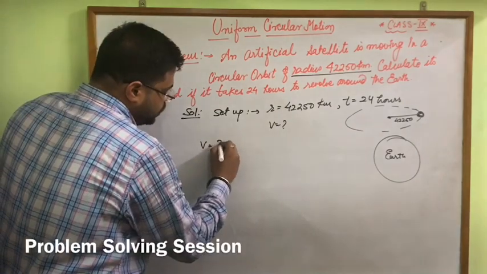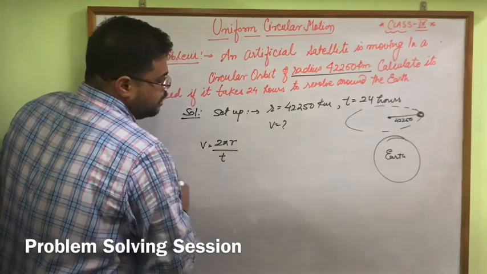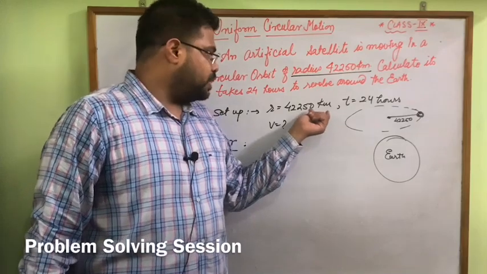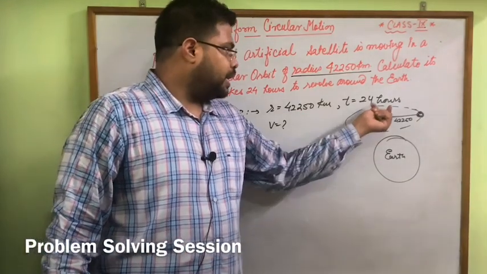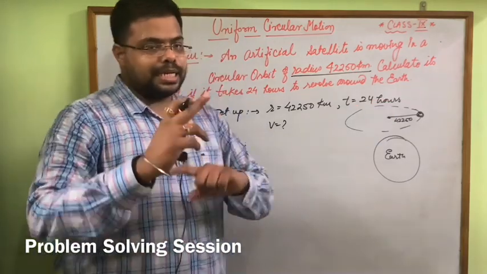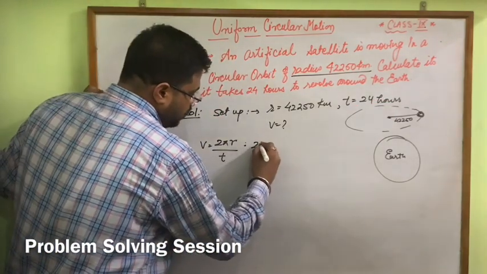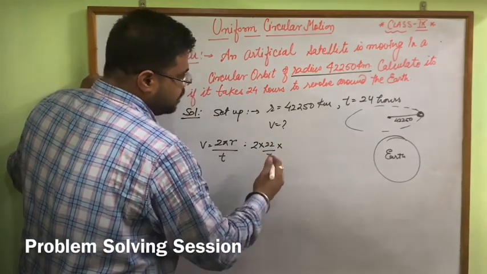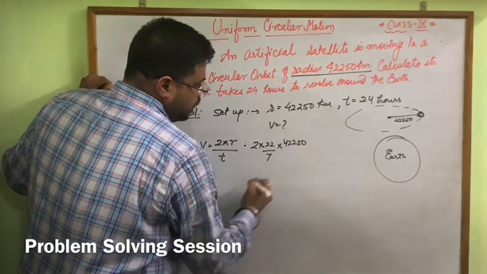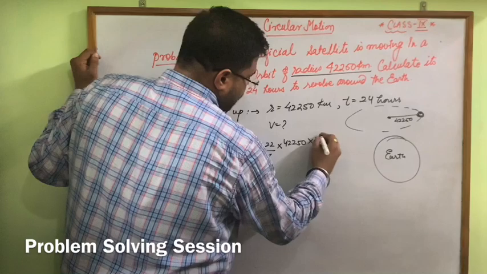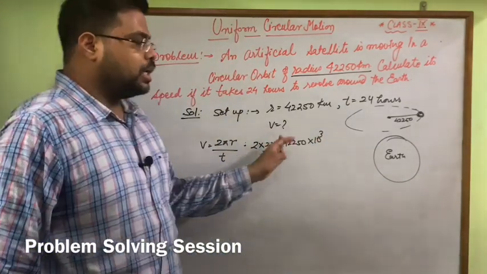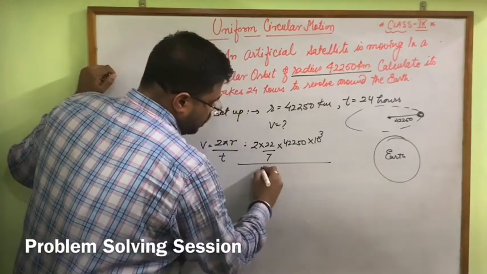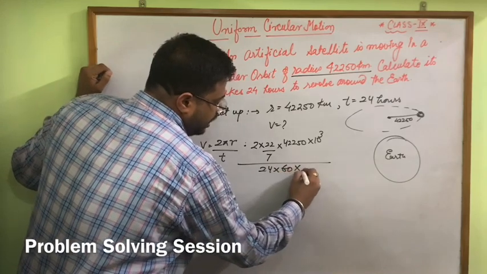According to the radius, time and speed, we have a formula. Here we know that v equals 2 pi r by t. But wait, first of all we check that all physical quantities are in SI units. Here kilometer is not, so we have to convert to meter, and 24 hours we have to convert to seconds. So here 2 pi means 22/7, and r is given as 42,250 kilometer times 10³, because we have to convert to meter, and 1 kilometer equals 1000 meter, upon 24 hours, then in minutes, then in seconds.